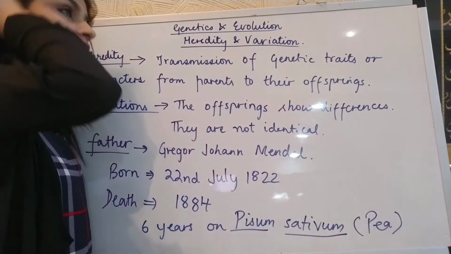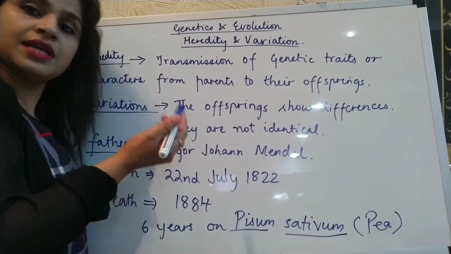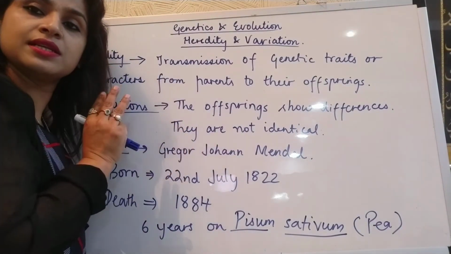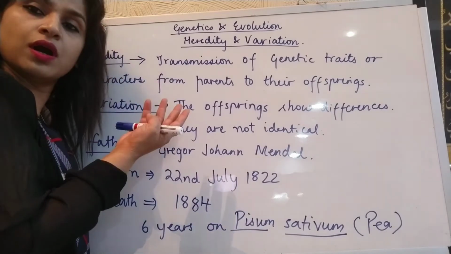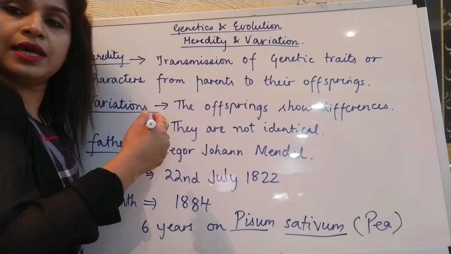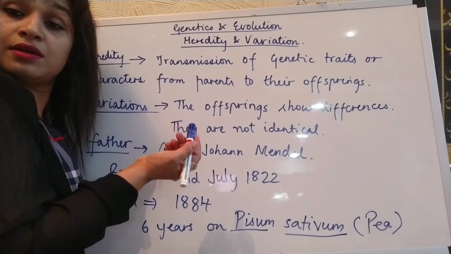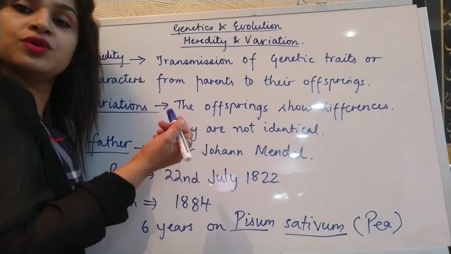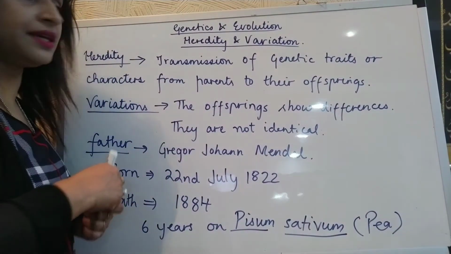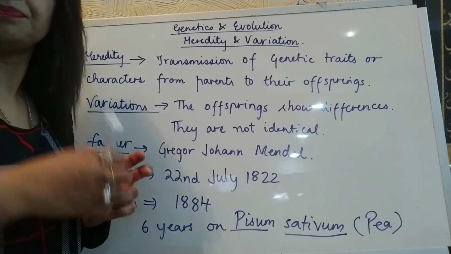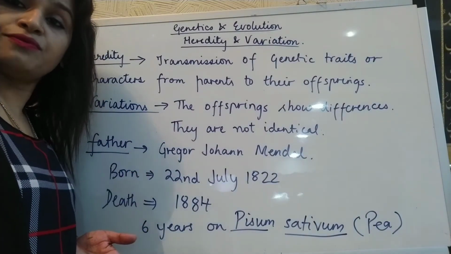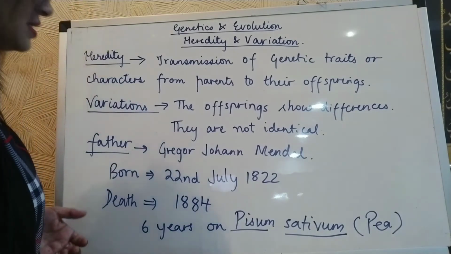After 16 years of his death, three scientists came and rediscovered his work, and drew several conclusions on the basis of that. Now we will see one by one the reasons why Mendel's work was unrecognized.